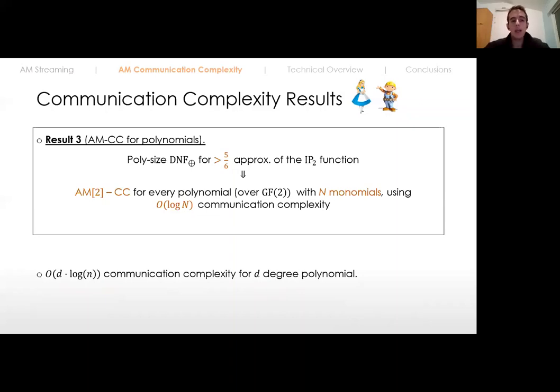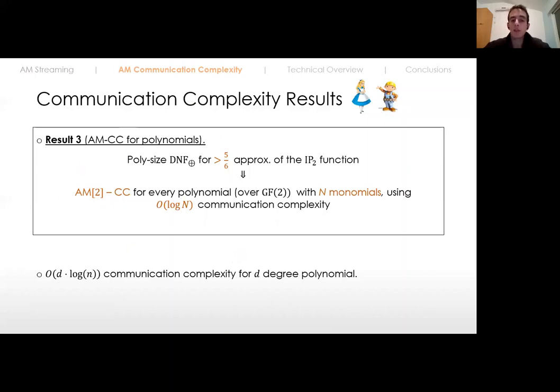And actually, this is very useful because it lets us extend our results to protocols that can decide any language that is decidable by constant depth circuits. We do it by using a technique of Rothblum that converts constant depth circuits to polylogarithmic degree polynomials, and then we basically use these results.